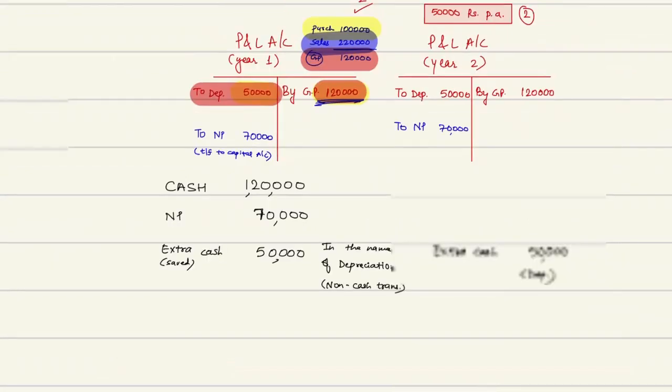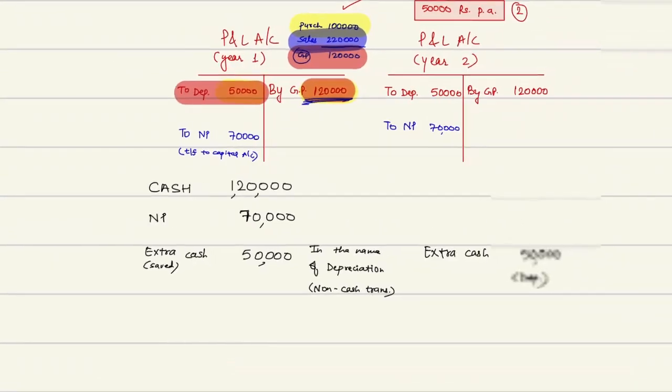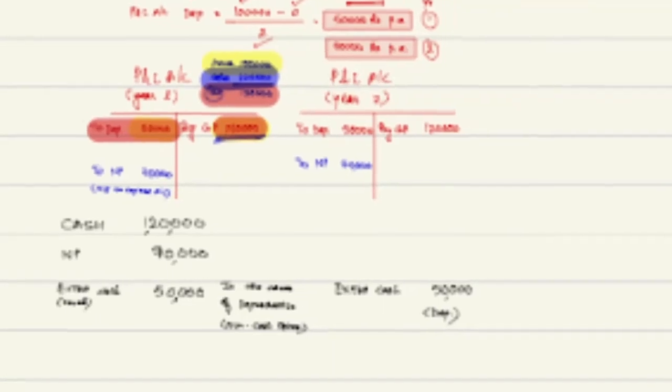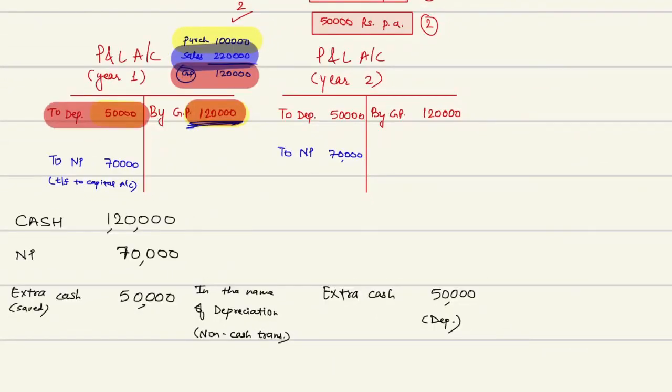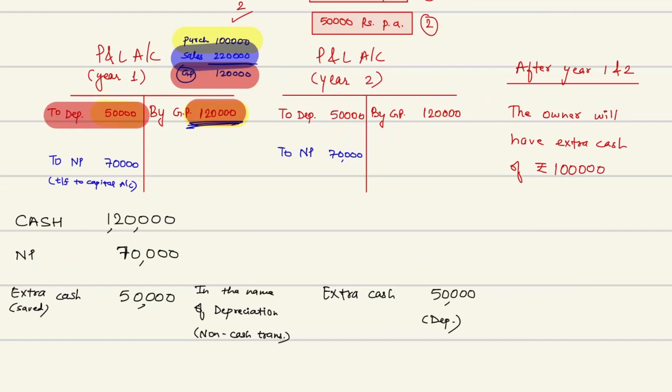So when both the years lapse, now what will happen? After year 1 and 2, the owner will have extra cash of rupees 1 lakh.